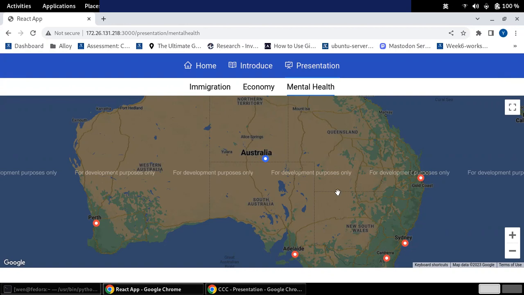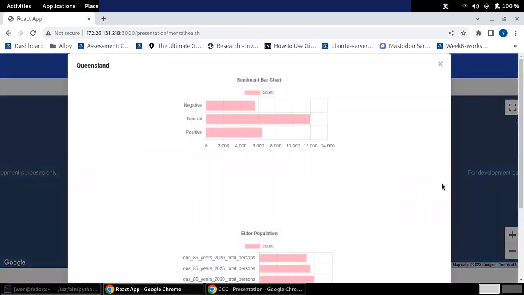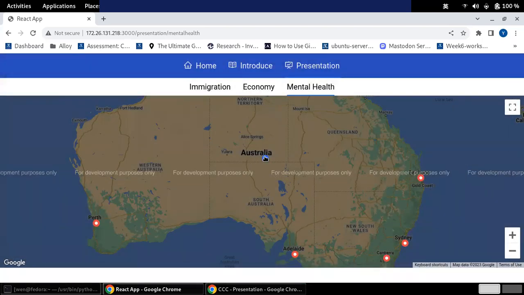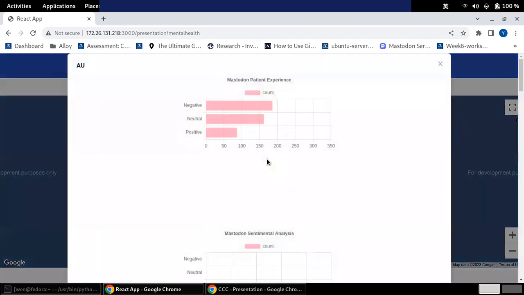On this page, we can see that there are different buttons, a red button. If you click the button, it will show the data for each province. So on this page, we are going to go deep into the blue button. It shows the whole data from the different provinces. Okay.